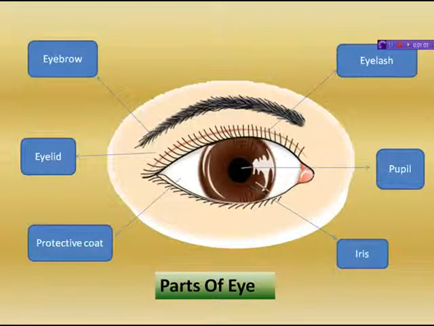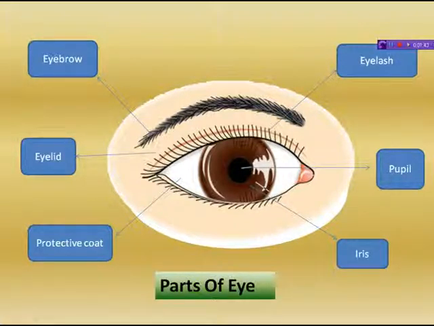Now here are the parts of the eye. Each eye is rounded and called the eyeball. It is 2.5 cm in diameter, its weight is about 7 gram, and it possesses an array of accessory structures that help in focusing objects present at varying distances and reflecting various wavelengths of light over the photoreceptor cells present on different parts of the eye.